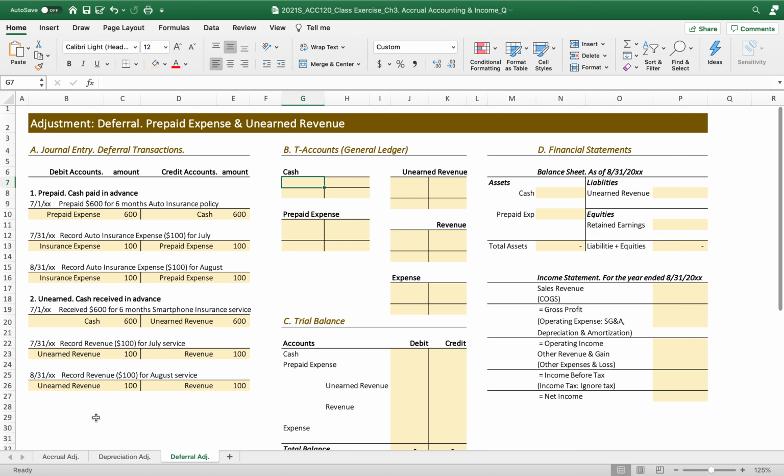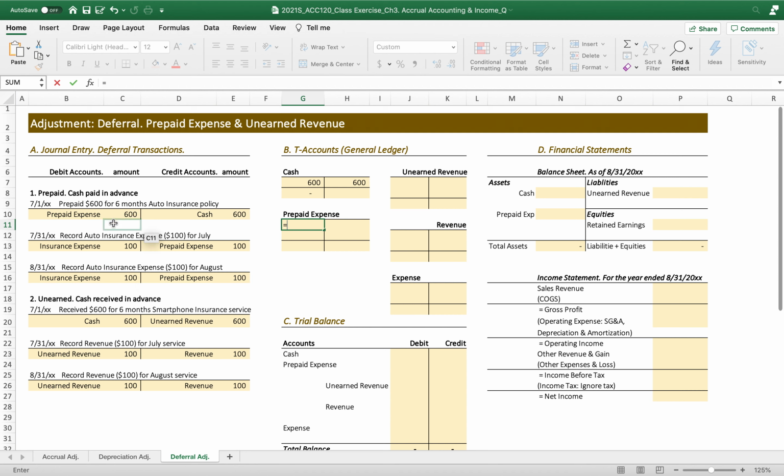So that's it. Now we post all these journal entries into the T accounts on the general ledger. The cash balance on the debit side and the credit side, there we go. The cash balance of the asset account should be 0. Then prepaid expense, again, is an asset account, not the expense account, until the company receives the service.